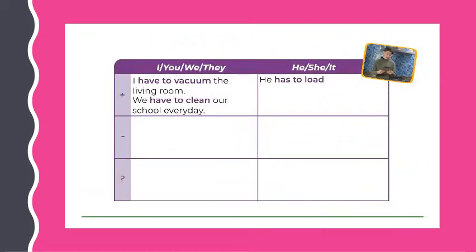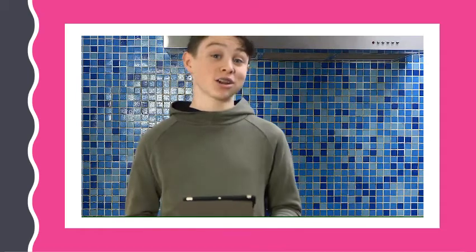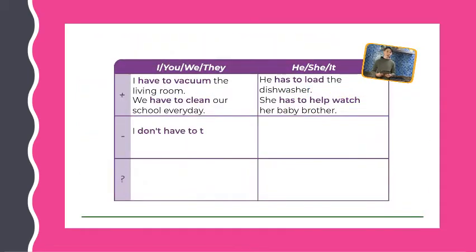He has to load the dishwasher. She has to help watch her baby brother. To form the negative, we use don't or doesn't plus have to. I don't have to tidy up at home. She doesn't have to clean her school.